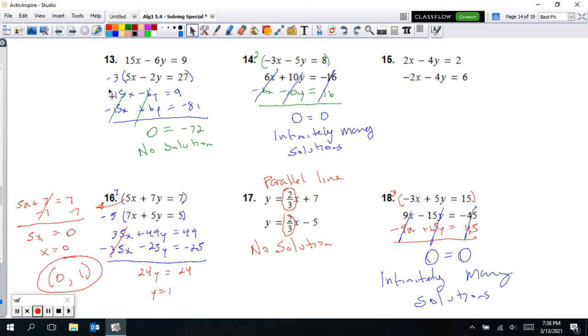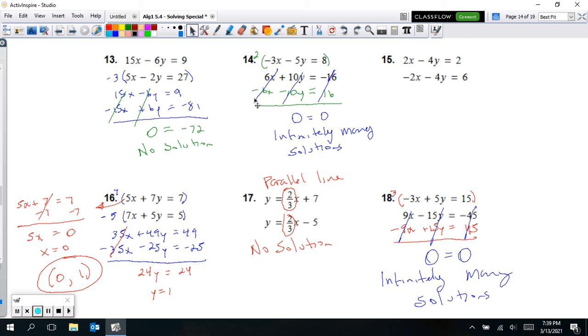So we got a couple special ones there where we crossed out both variables. But again, this one, we didn't cross out the numbers on this side, so that's no solution, because that's not correct. 0 does not equal -72. But when we cancel everything out, including the numbers on the other side, 0 equals 0 is an infinitely many solutions problem. If instead I multiplied this by -2, it would have been exactly the same equation I would have got here. So they would have been identical.